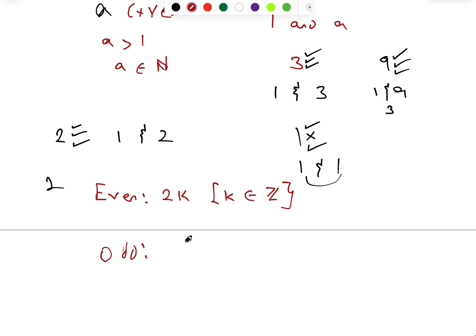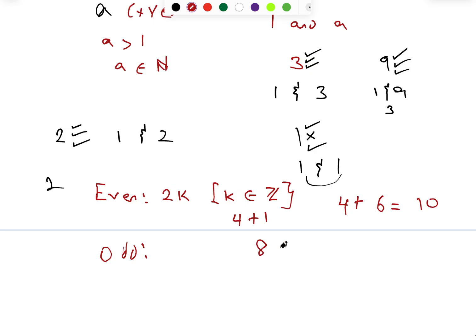For an odd number, let's quickly do a drill. Let's say you have the number 4. 4 is an even number. If you add another even number to it, the result is also going to be even. So even plus even will be even. But if you add just 1 to it, 4 plus 1, automatically it gives you an odd number.